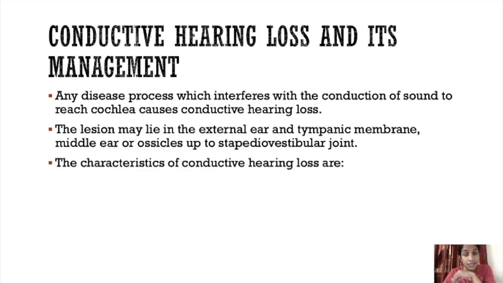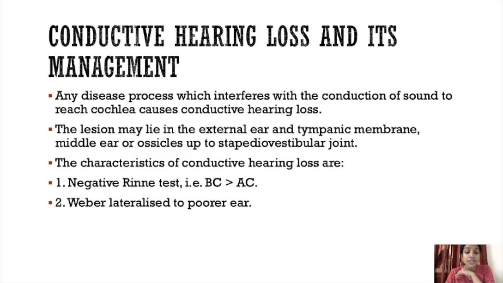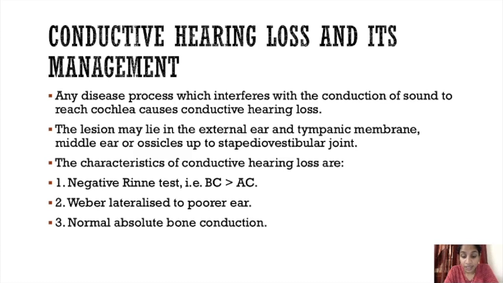The characteristics of conductive hearing loss are: negative Rinne test, that is bone conduction is greater than air conduction, BC is bone conduction, AC is air conduction. Weber test lateralized to the poorer ear, and normal absolute bone conduction. ABC is normal.